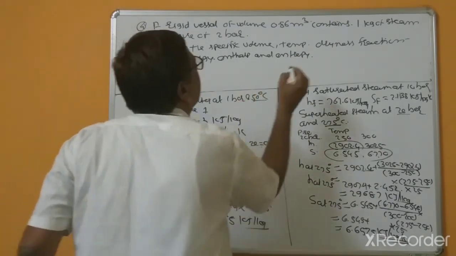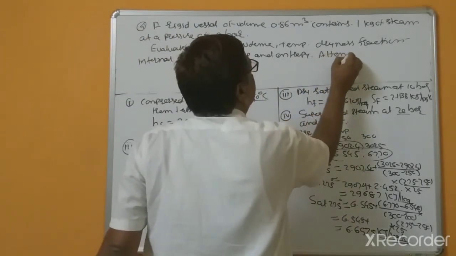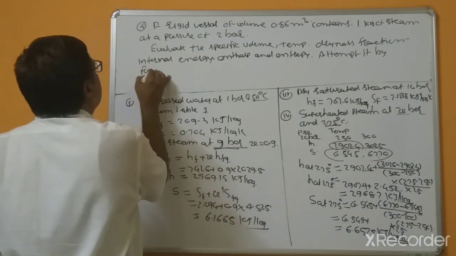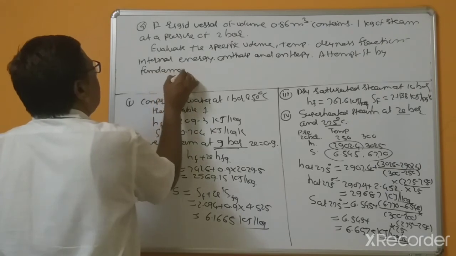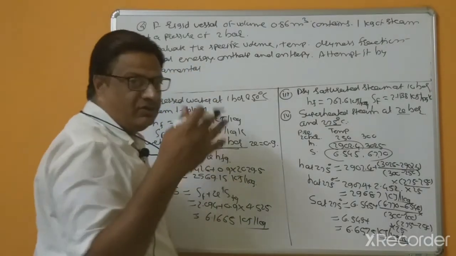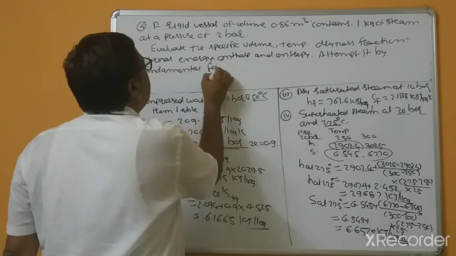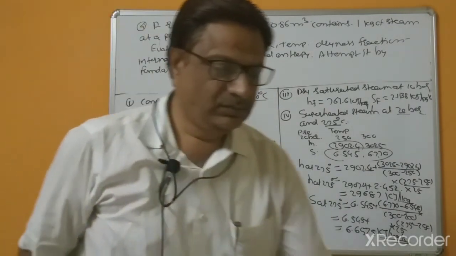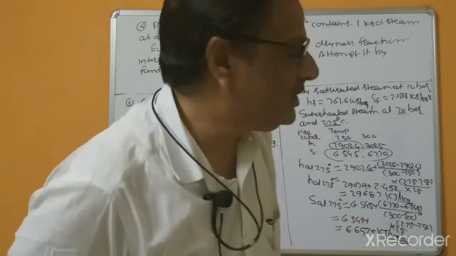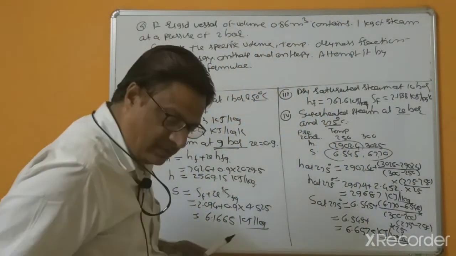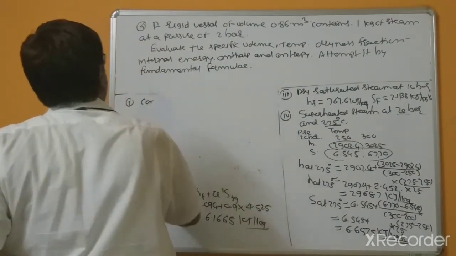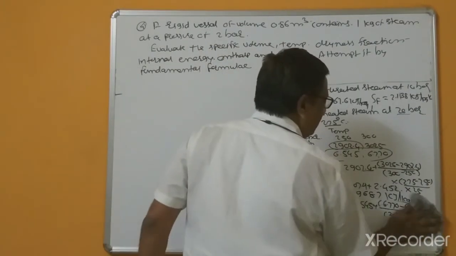Attempt it by fundamental formulas. So we already studied fundamental formulas in the last lectures. So by using those formulas you can solve it, but in this problem the number of bits increased.